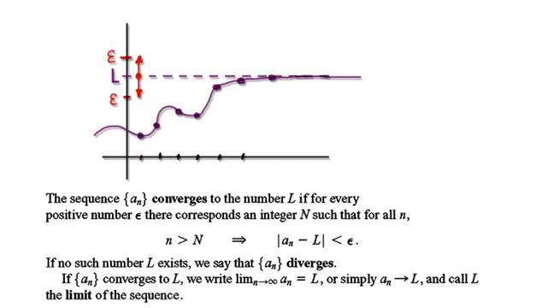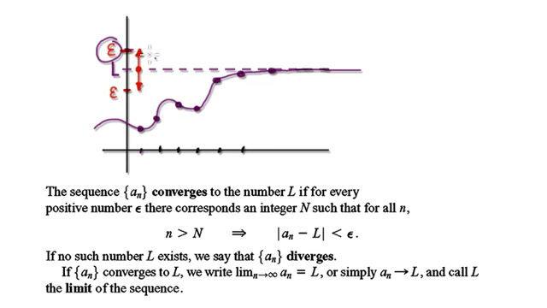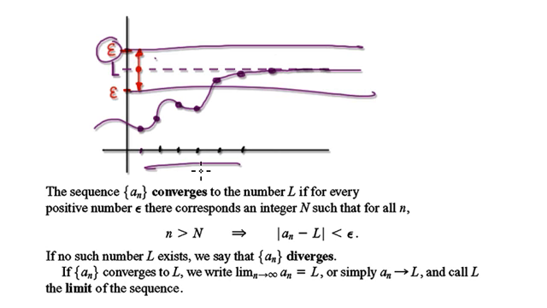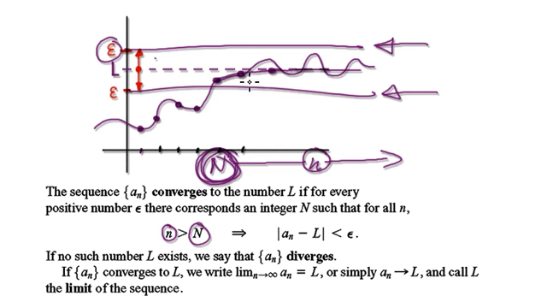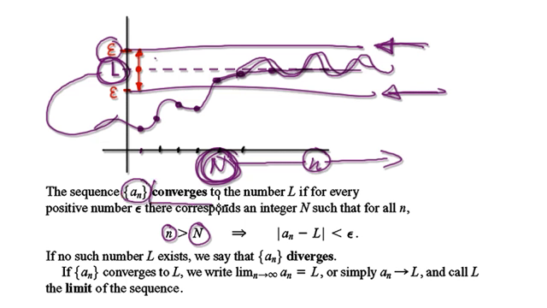Following on from the previous video, what it's saying is that for any given epsilon, if you can find a capital N somewhere along here where for all small n greater than capital N the sequence stays within these two lines, then that means the limit exists. If the limit exists, then we say that the sequence converges.